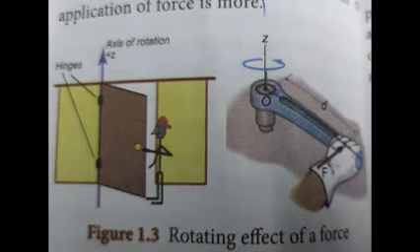So the axis of the fixed edge about which the door is rotated is known as the axis of rotation. So when you see the book page number 4, they give the rotating effect of force.